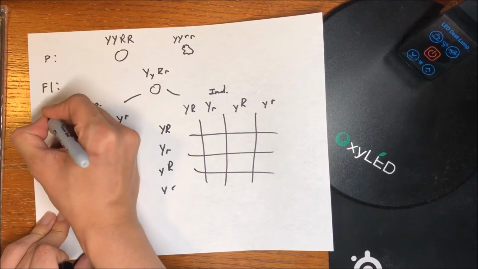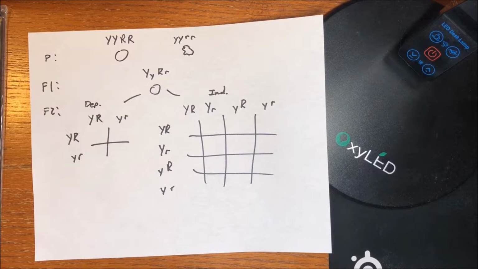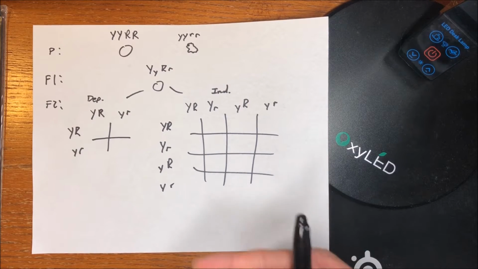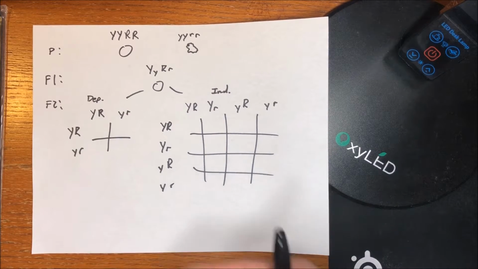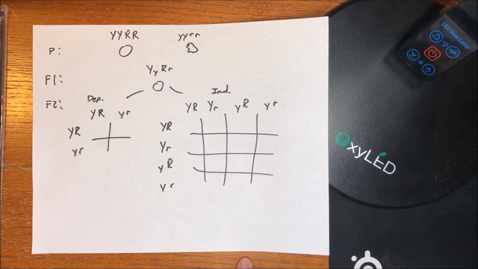If you were to breed them again, you would have two possible scenarios yielding two different ratios of phenotypes. Mendel experimented with this and compared his actual real life results with the theoretical ratios, and he found that the independent scenario was the one that matched up with reality.